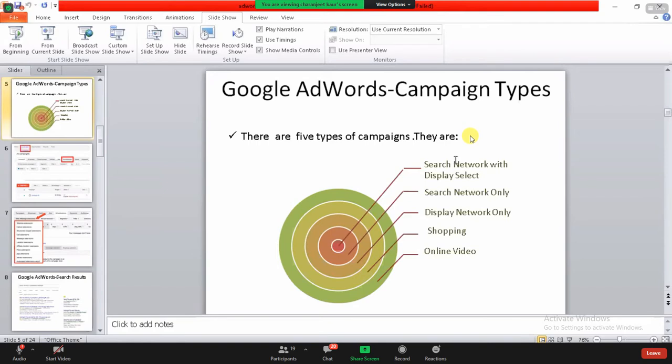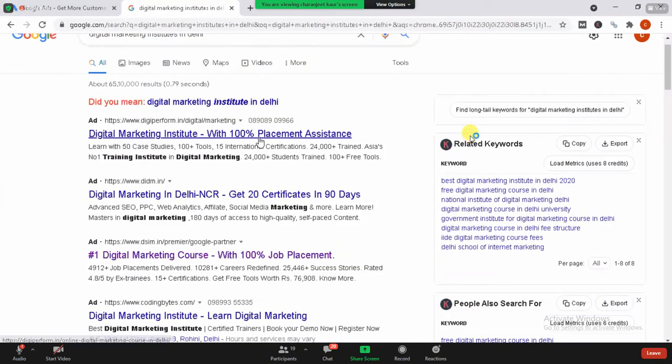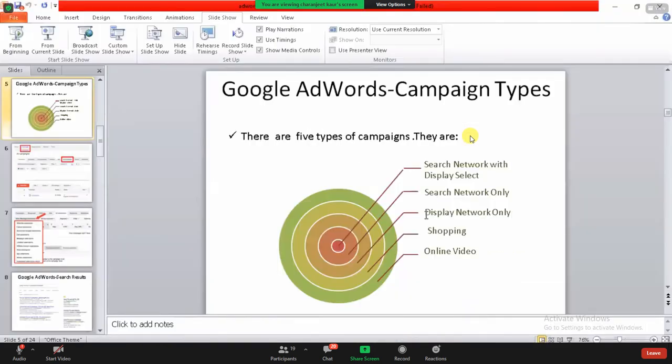After that we have the option search network only. Here they have selected search network only. Next is display network only, where you can see the pictures, the posters, the photographs that you see in the images section.